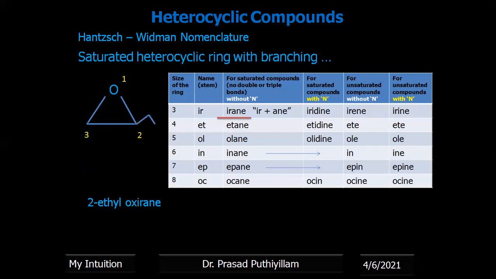Now with substituents or branching. So here branching is there, but anyhow the heteroatom should be given the preference. Therefore, the numbering should start from the heteroatom, and the other substituents should get the lowest number. Therefore, 1, 2, 3, the numbering is given. Therefore, position 2 is having an ethyl group. Therefore, it is 2-ethyl oxirane.